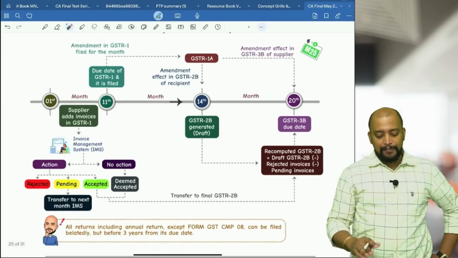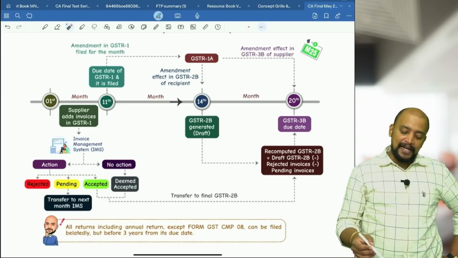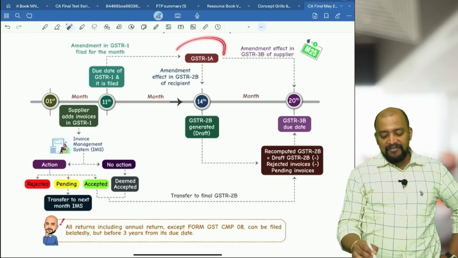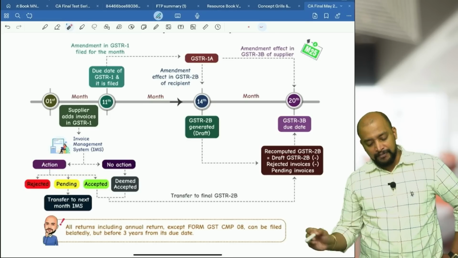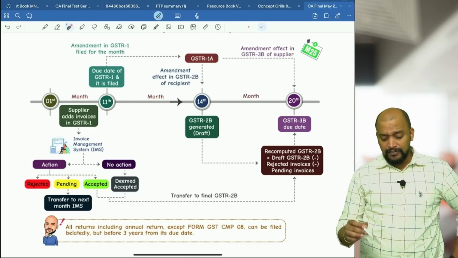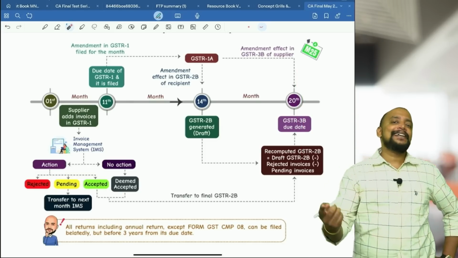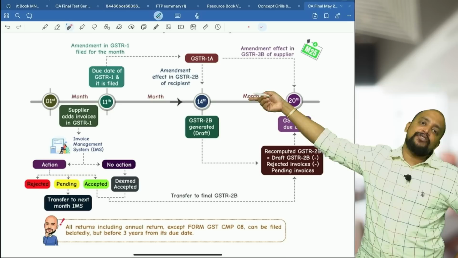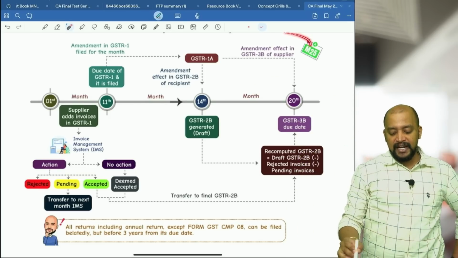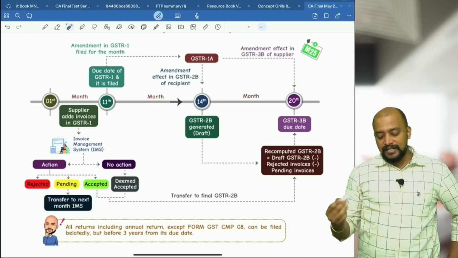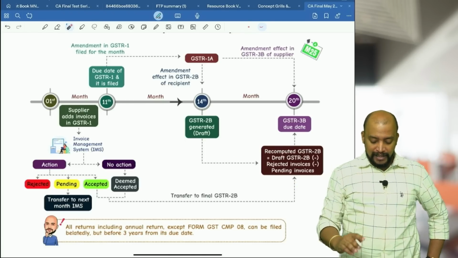Now, the supplier files GSTR 1 by the due date, and thereafter the supplier can amend the GSTR 1 by filing GSTR 1A. That amendment can be done anytime before filing GSTR 3B. The advantage is that interest liability will be saved. If you add it in the next month's GSTR 1, interest will unnecessarily be payable. So interest liability is saved and we can file this anytime. But GSTR 2B of only the next month gets updated. Okay, so that is about this.